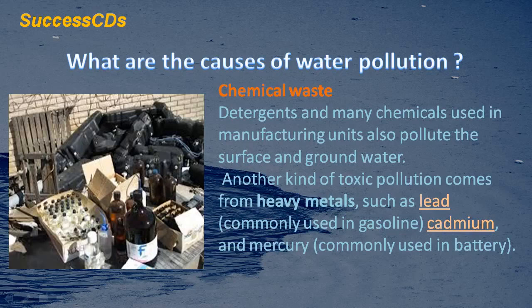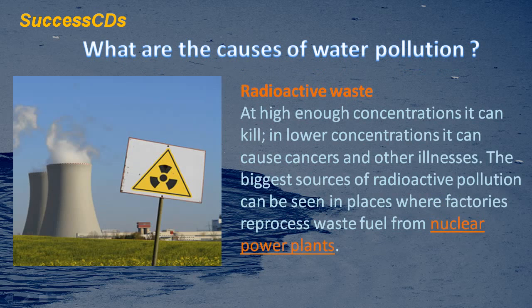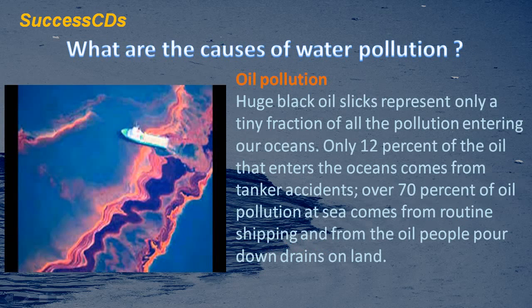Another kind of toxic pollution comes from heavy metals such as lead, commonly used in gasoline, cadmium, and mercury, commonly used in batteries. At high enough concentration, it can kill. In lower concentrations, it can cause cancers and other illness. The biggest source of radioactive pollution can be seen in places where factories reprocess waste fuel from nuclear power plants.